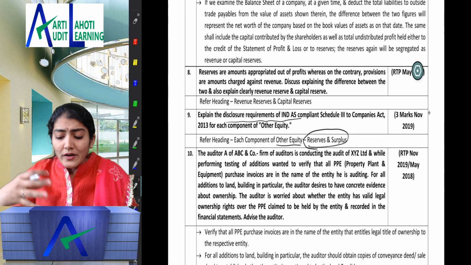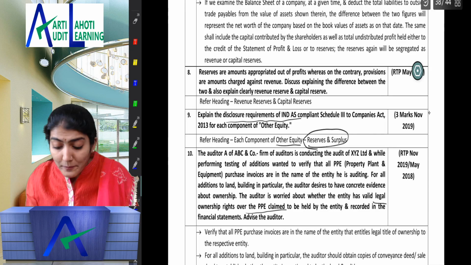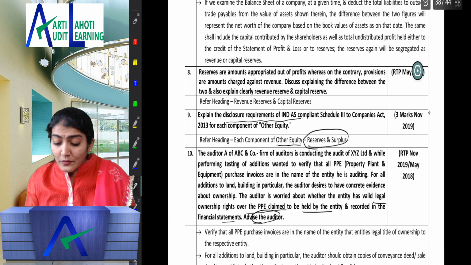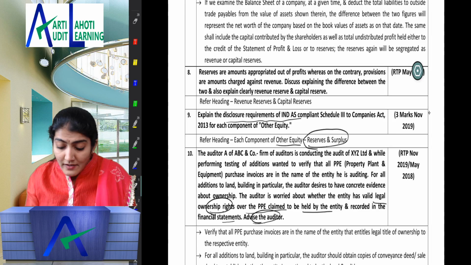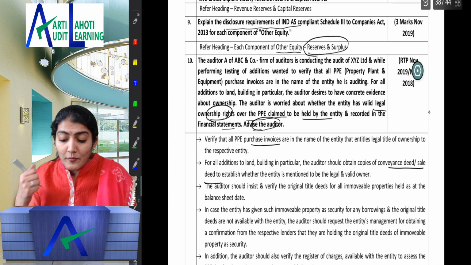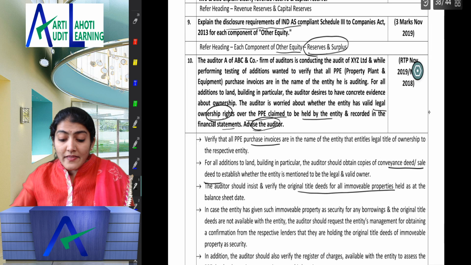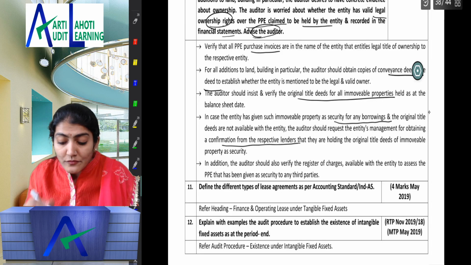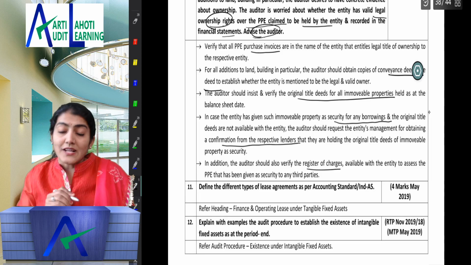The auditor is worried about whether the entity has valid legal ownership over the property, plant and equipment claimed to be held by the entity and recorded in the financial statements. Advise the auditor. So now he is worried about what? To check the ownership, which means he wants to check the rights and obligations. So you check the purchase invoices, are they in the name of the entity? Conveyance deed, sales deed, are they in the name of the company? Original title deeds for immovable properties, are they in the name of the company? If given as security for any borrowing, then the confirmation from the lender and the register of any charges created.